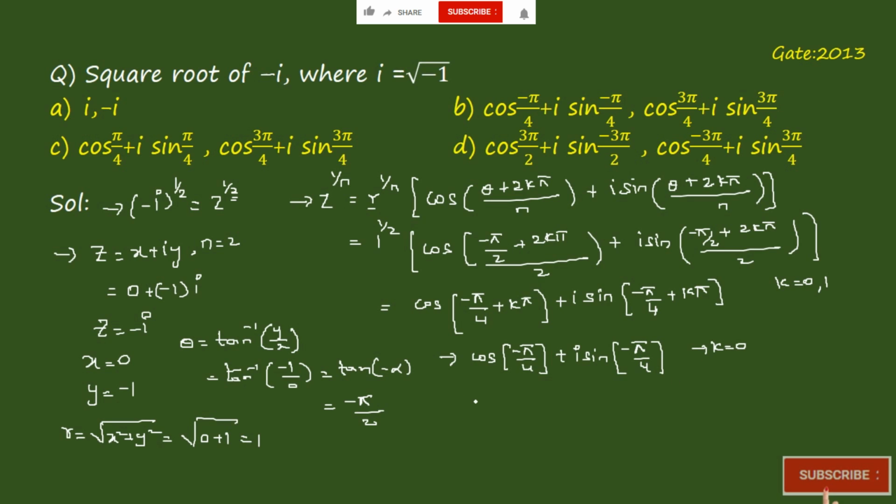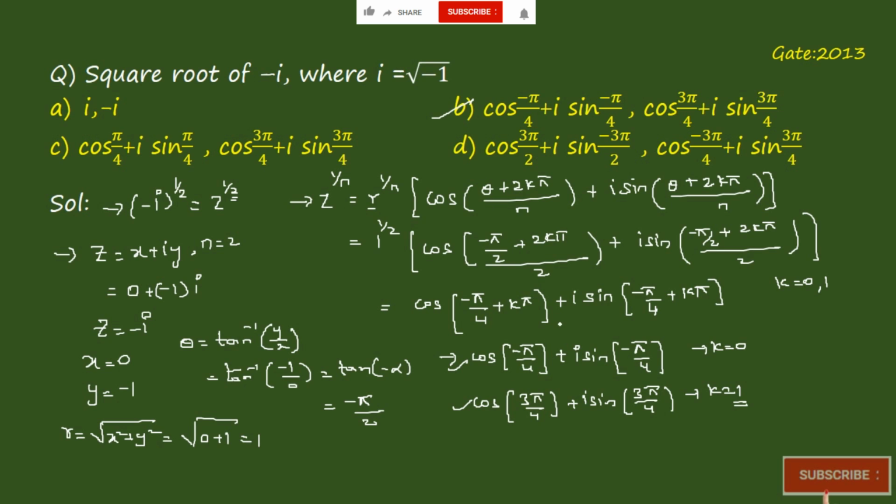Now k is equal to 1, then it becomes cos of minus pi by 4 plus pi, so it becomes 3 pi by 4, plus i sin of 3 pi by 4. That is the value when k is equal to 1, right? So these two are the square roots of minus i. So it will match with option B.